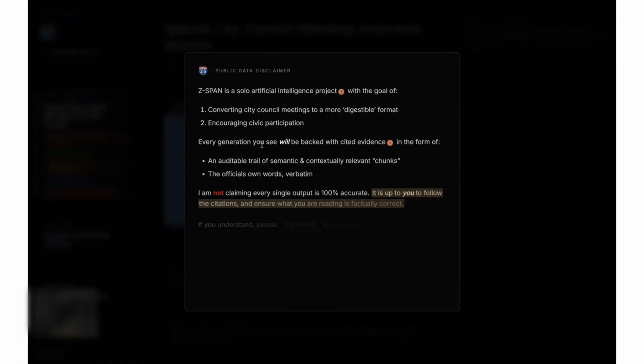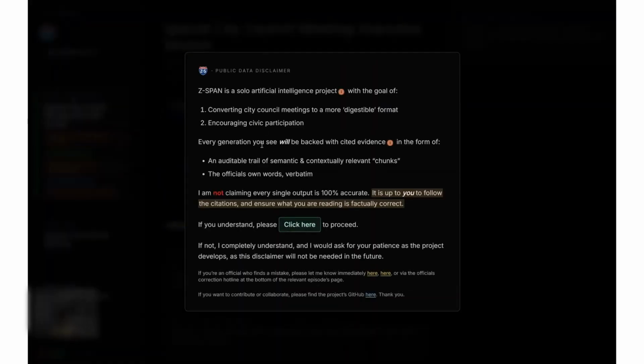So, city council. It says here, Z-Span is a sole artificial intelligence project. The goal is to convert city council meetings to a more digestible format to encourage civic participation. It's kind of through second or third order effects, I believe that's the term, just because it's more cleaned up and people can interpret it better of what's going on in their area. Every generation you see will be backed with cited evidence, in the form of either an auditable trail of semantic and contextually relevant chunks, or the official's own words verbatim. And just as an accuracy thing, I'm not claiming every single thing on here is accurate. I need to stress that, because I'm not.